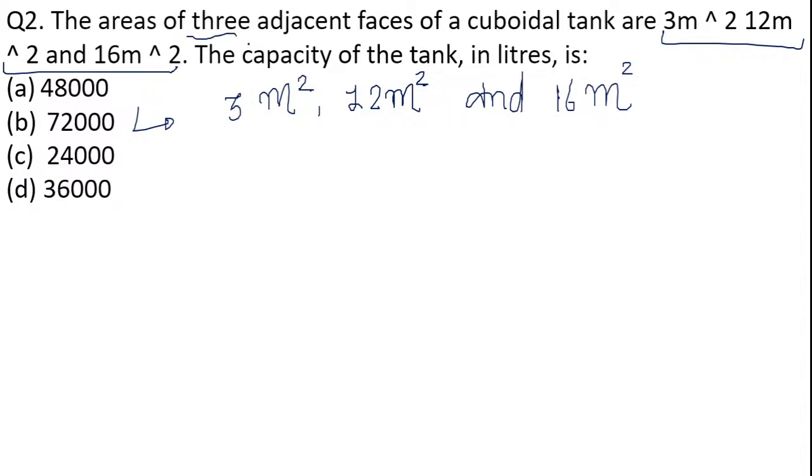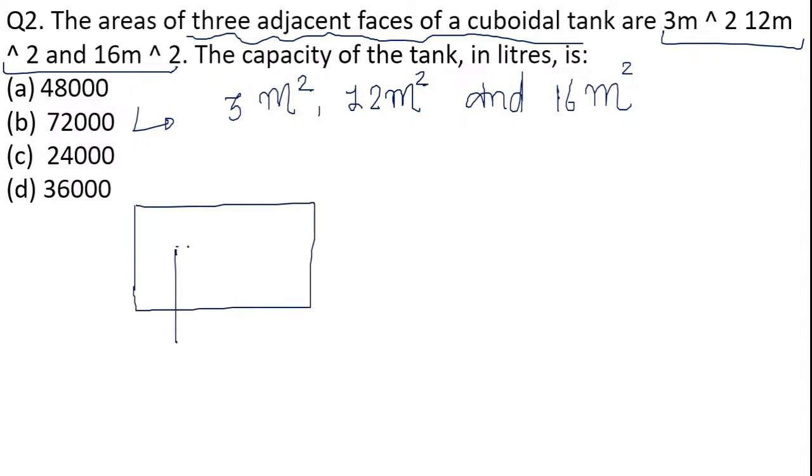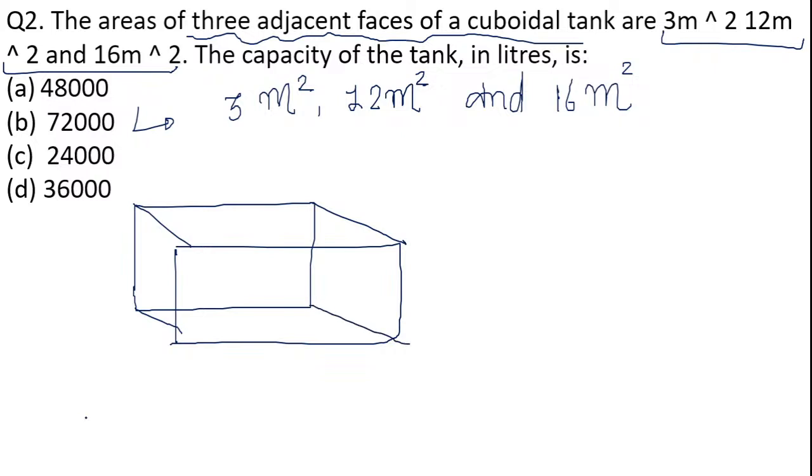We have to understand what these 3 adjacent faces of the cuboidal tank are. I'll draw one figure to explain you. Consider a single vertex. So here I am considering this particular vertex. Whatever faces are attached to one single vertex are the adjacent faces of a cuboid.